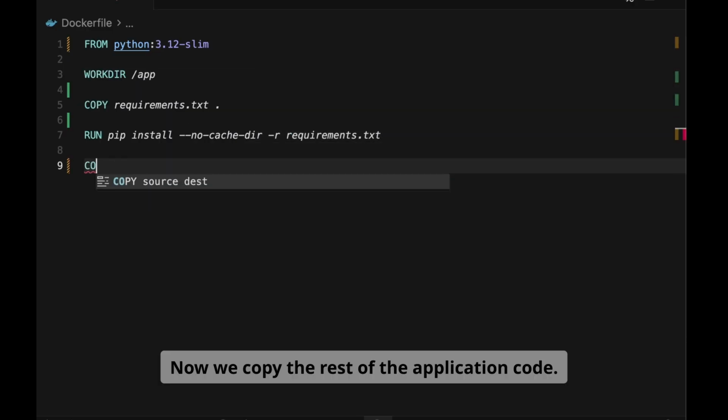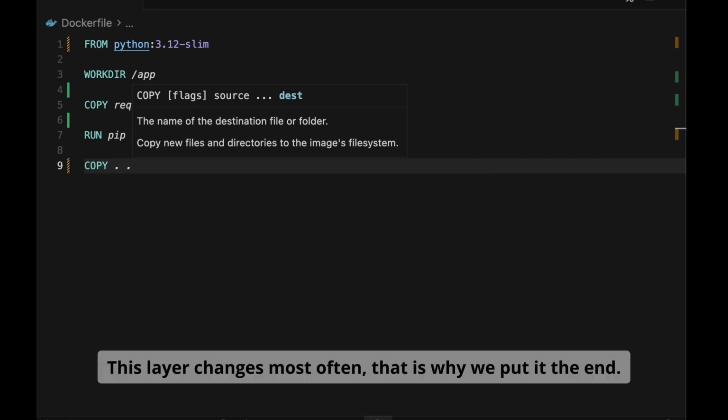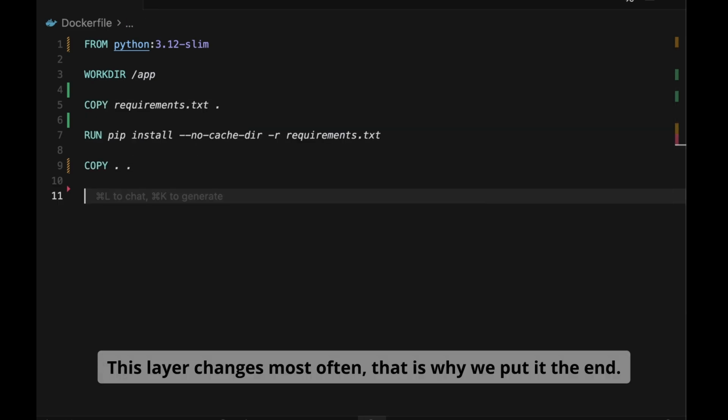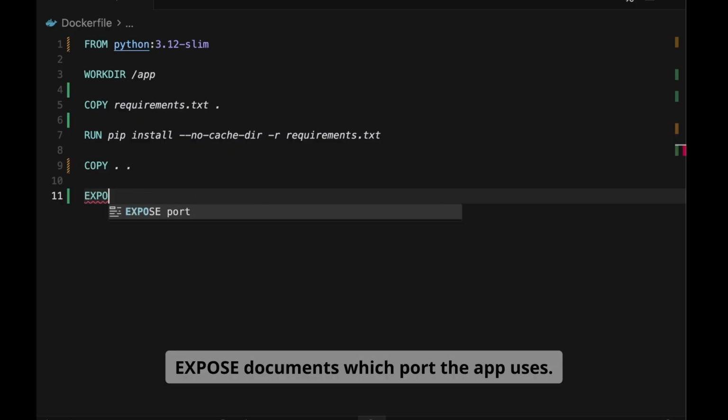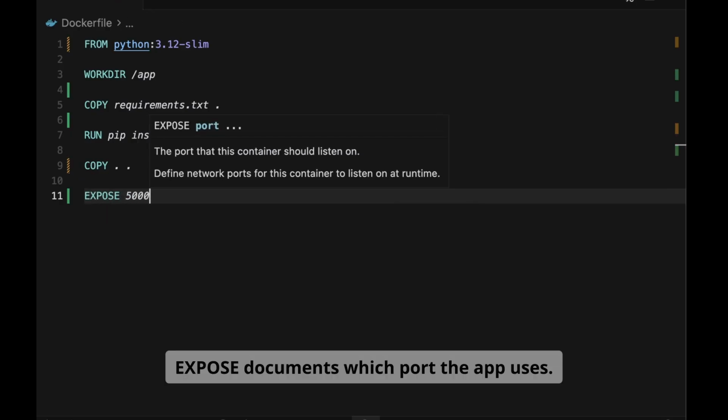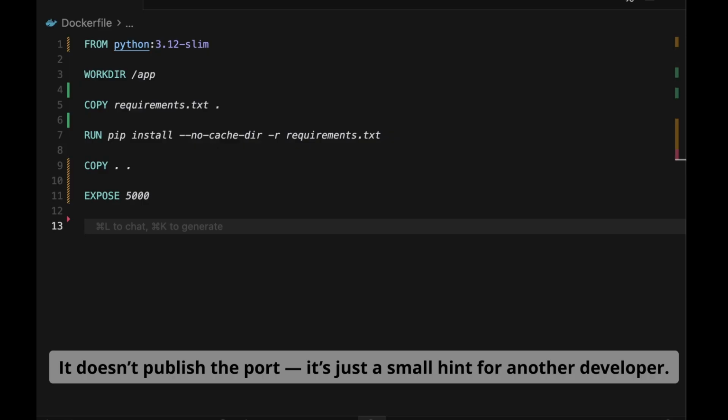Now we copy the rest of the application code. This layer changes most often. That's why we put it at the end. EXPOSE command tells which port the app uses. It doesn't publish the port, it's just a small hint for another developer.